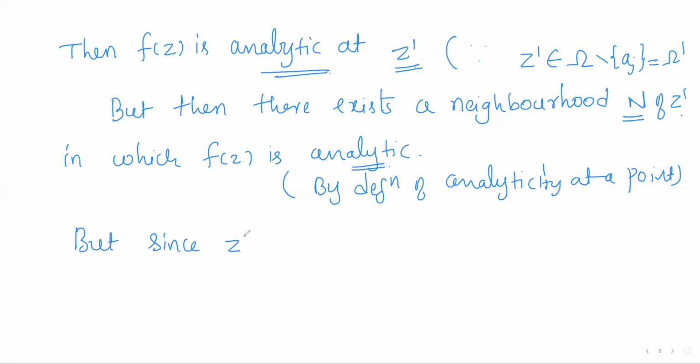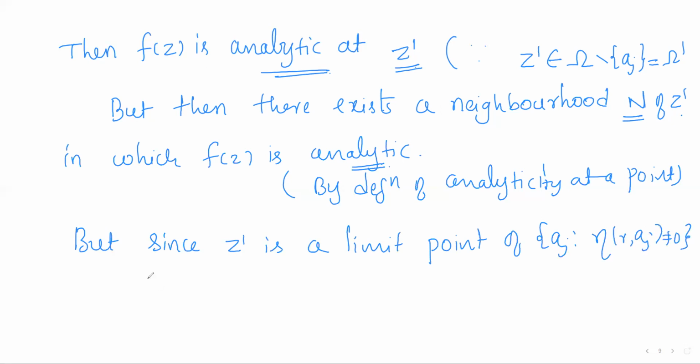But since Z dash is a limit point of the set of all a_j whose index is non-zero with respect to gamma, every neighborhood of Z dash should contain infinitely many points of a_j.